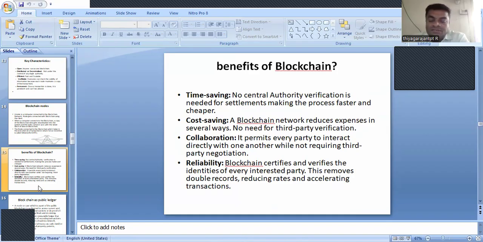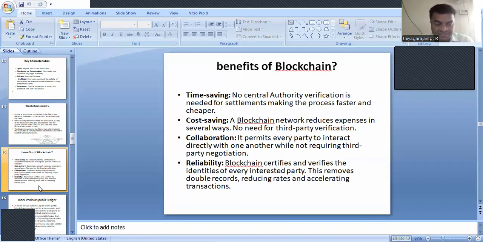So collaboration: every party can interact directly with every other party in the network. We don't have any third-party negotiation. And reliability, as I said before, it is very reliable. No hidden layers will be there. Every party, every person in the network can verify, and this removes the double records as well as reducing the costs and accelerating the transactions.